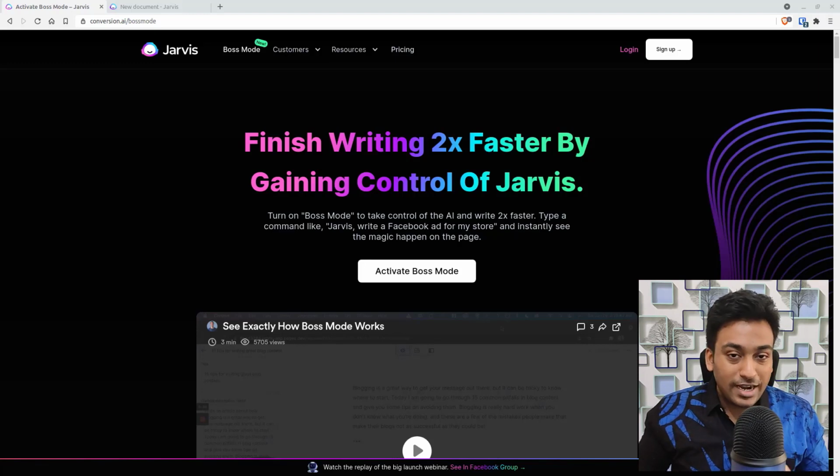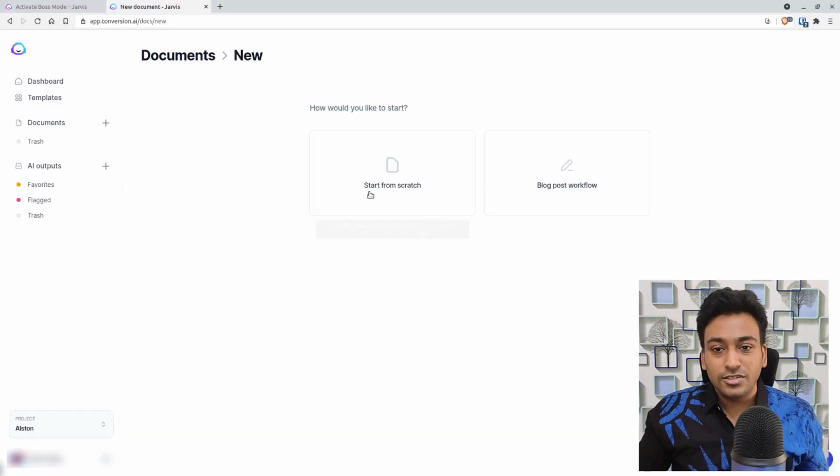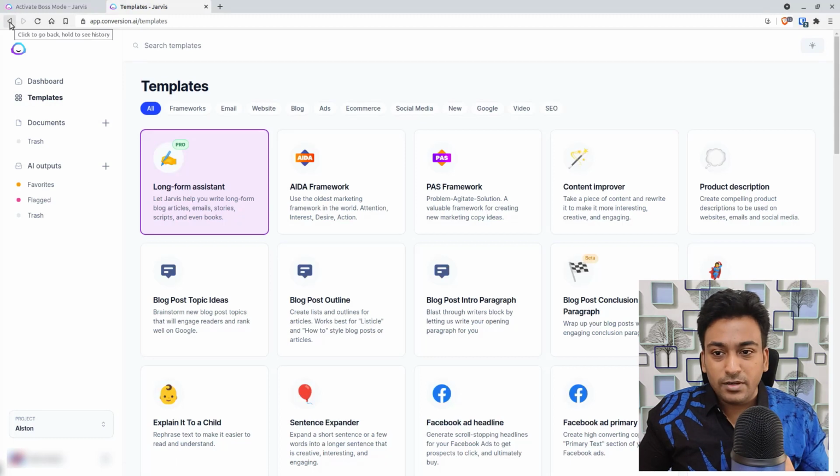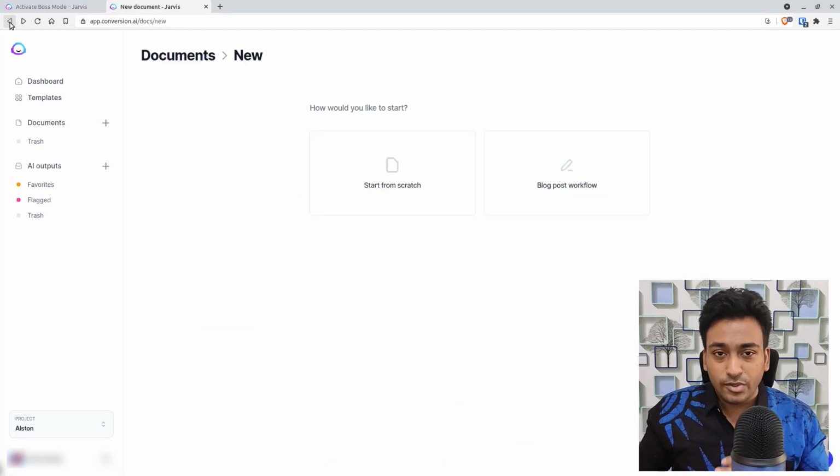Okay, without further ado, let me directly jump into Jarvis. This is Jarvis. In this video, I'm not going to focus on their templates or their power pack or anything like that. I'll try to create a separate video since you guys have asked me to cover those as well. But for me, the power of Jarvis Conversion AI lies within their long-form article generation, or boss mode. So that is what I'm going to showcase here.